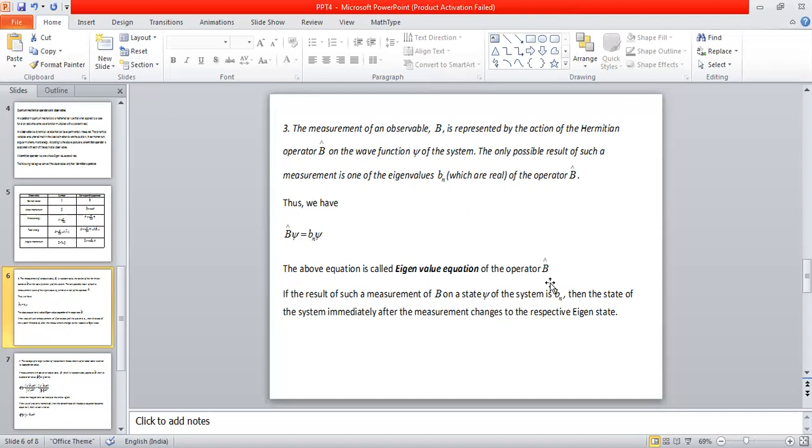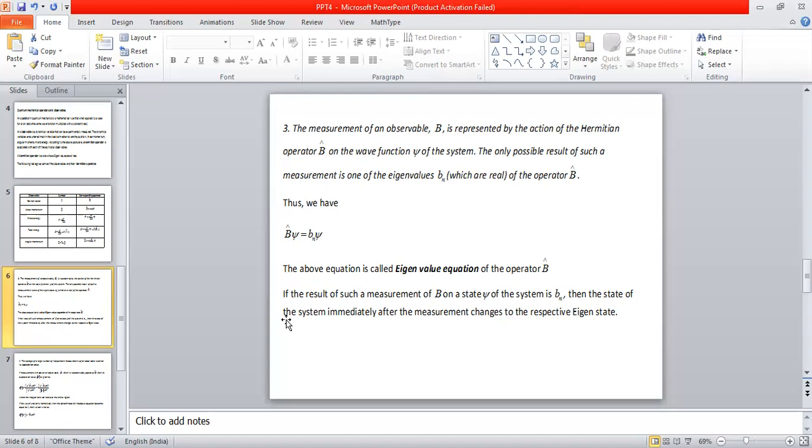Although we have written this mathematically, there is a lot of physical significance. Whenever we make a measurement on a given physical system, and we are trying to measure a physical quantity B, what are the values that we are going to measure?